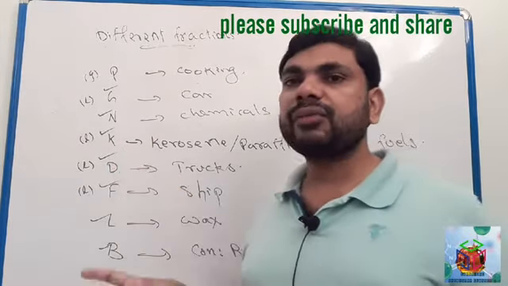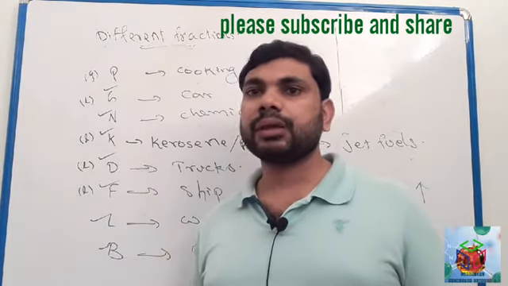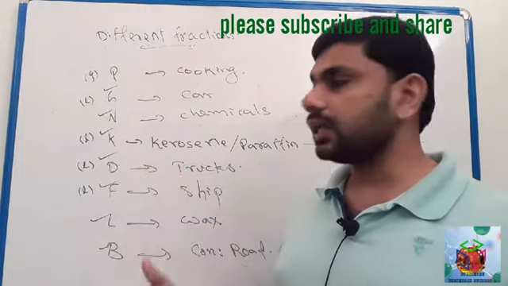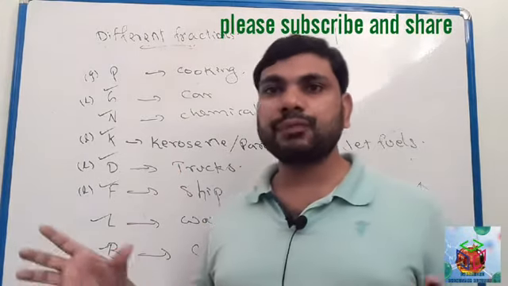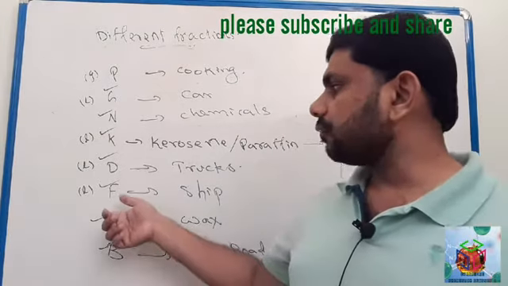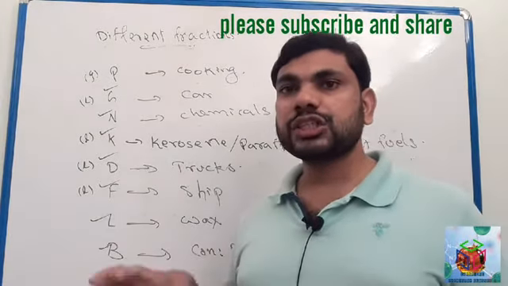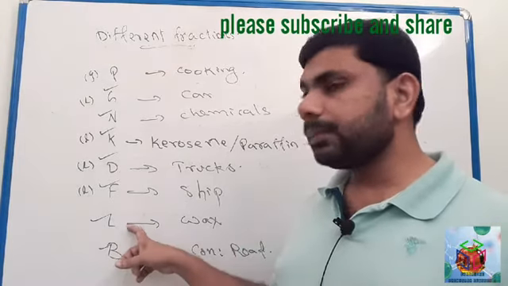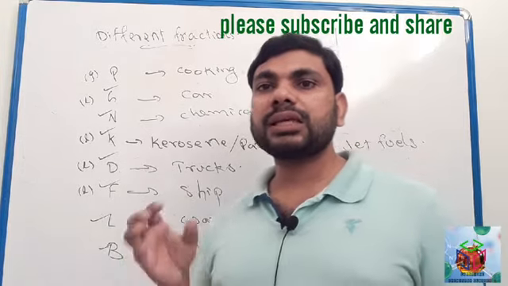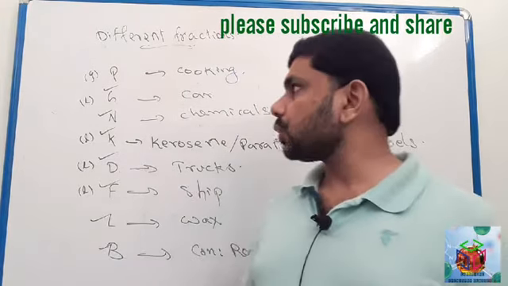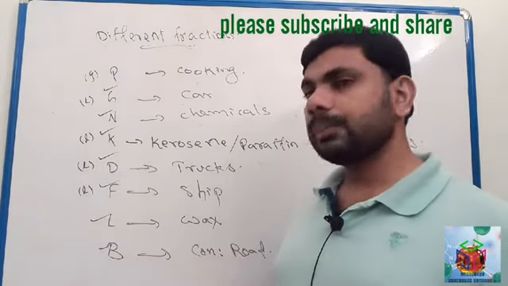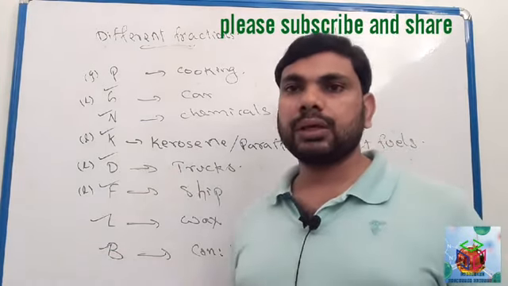Kerosene or paraffin is used as jet fuel, for aeroplanes. Diesel is used as fuel in big trucks, and fuel oil is used as fuel in ships. Lubricants are used to make wax. Bitumen is used for the construction of roads. So naphtha, lubricants and bitumen are not used as fuel.